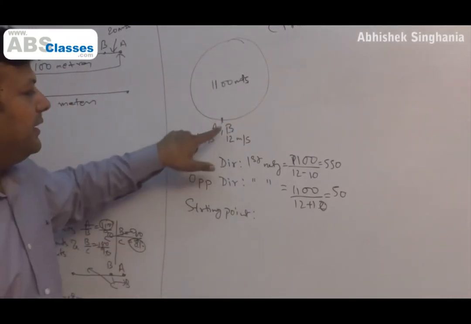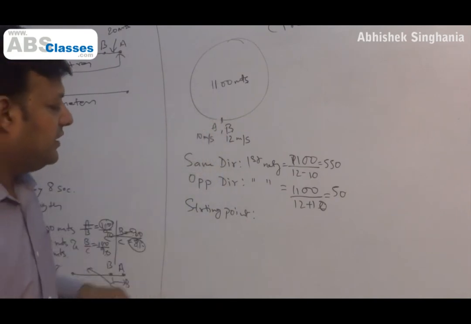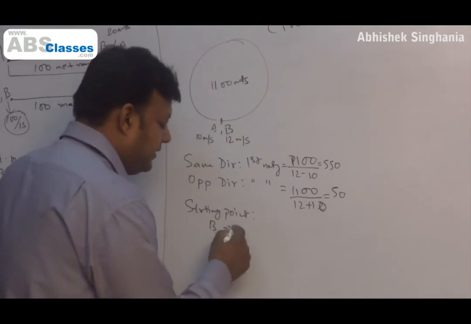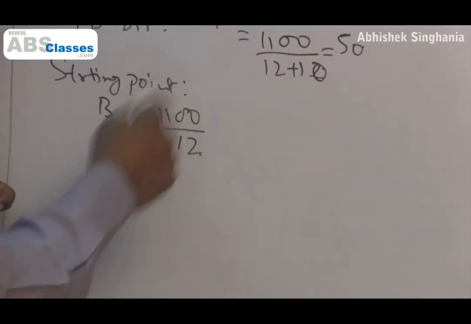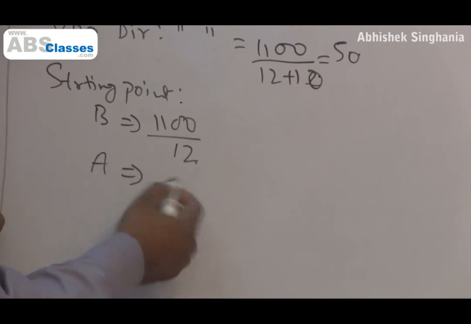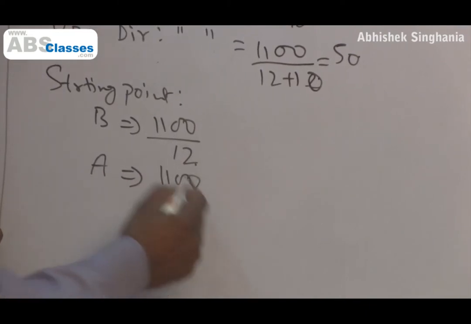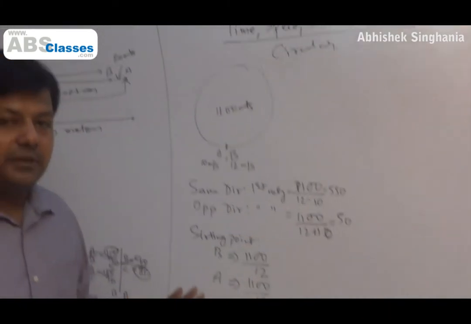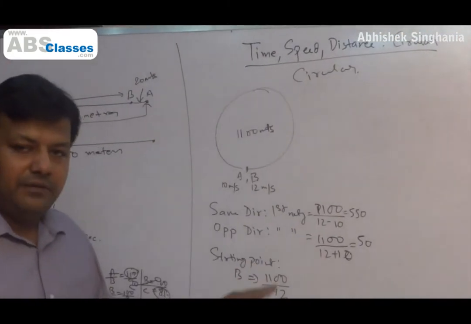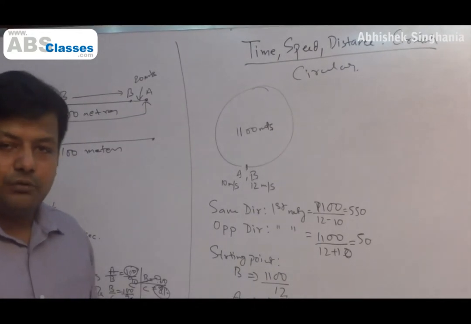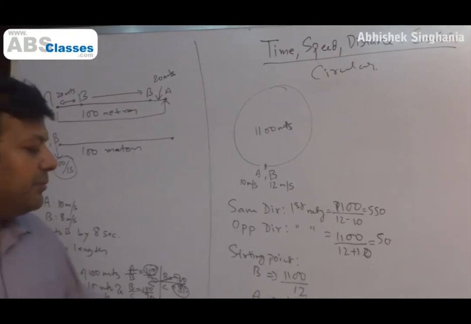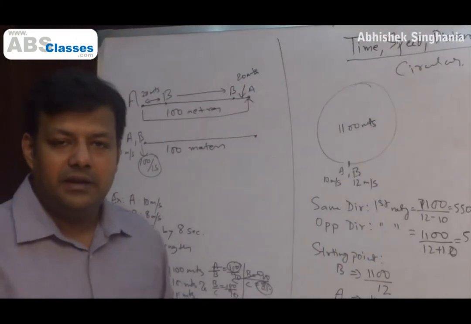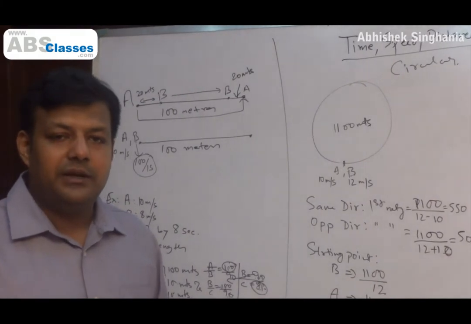Okay, for example, B will complete one whole circle in this much time, 1100 by 12. A will complete one whole circle in how much time? 1100 by 10. Now B will keep coming to the starting point in multiples of this: 1100 by 12, 1100 by 12 into 2, 1100 by 12 into 3 and so on. A will keep coming at the starting point in multiples of 1100 by 10, 1100 by 10 into 2, 1100 by 10 into 3 and so on.